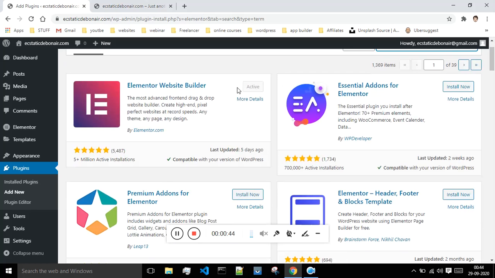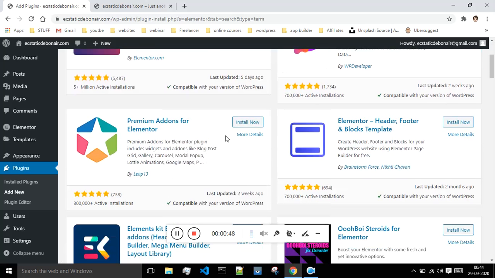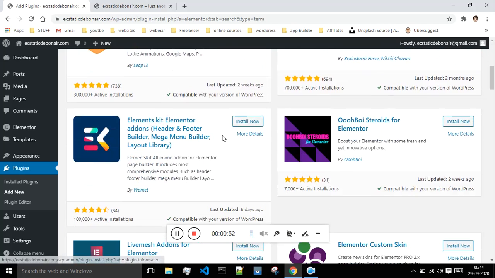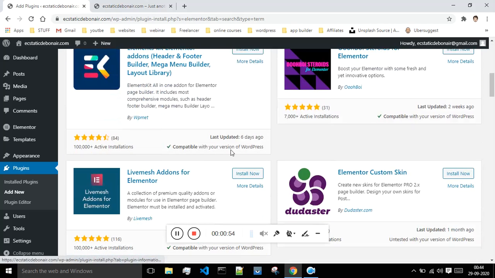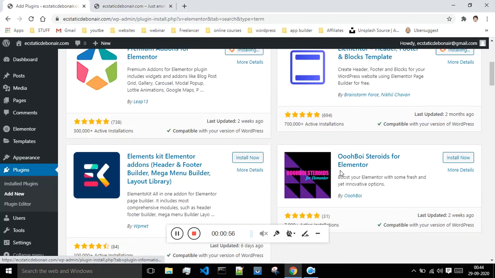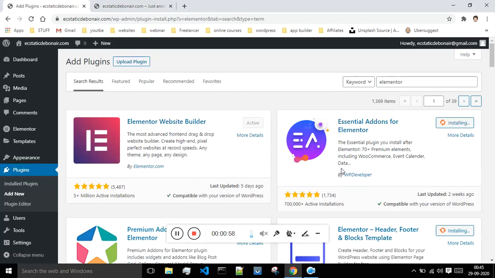Just click on this one and activate it. You also have to install this one, then this one, and this one. You have to install these few options present over here. Let this get installed, and once it gets installed, we just have to activate them.